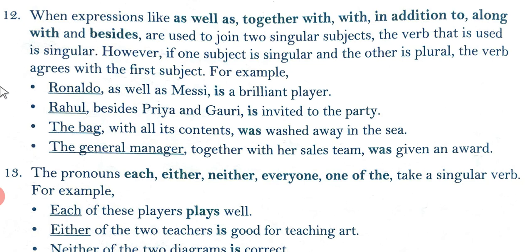Again, in the first sentence as well as has been used, and here besides is used to join two singular subjects, that means Priya and Gauri. So the verb that is used is singular, that is, is.